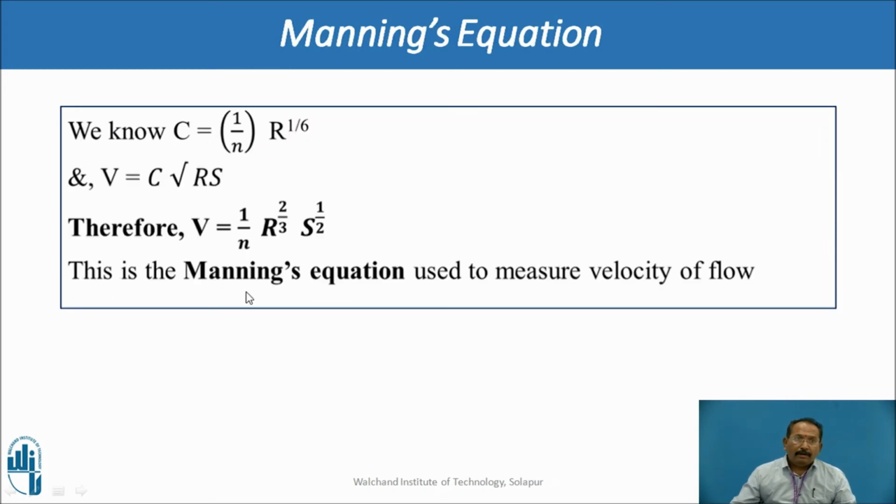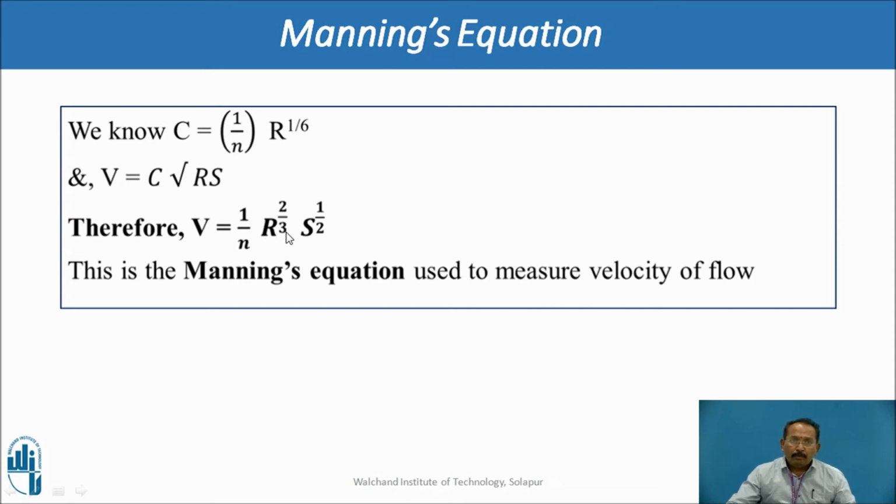Now we'll see the Manning equation. We know C is equal to 1 upon N R raised to 1 by 6 and V is equal to C under root RS. Put this value of C in this equation. We will get V is equal to 1 upon N R raised to 1 by 6, and R raised to 1 half is already there.